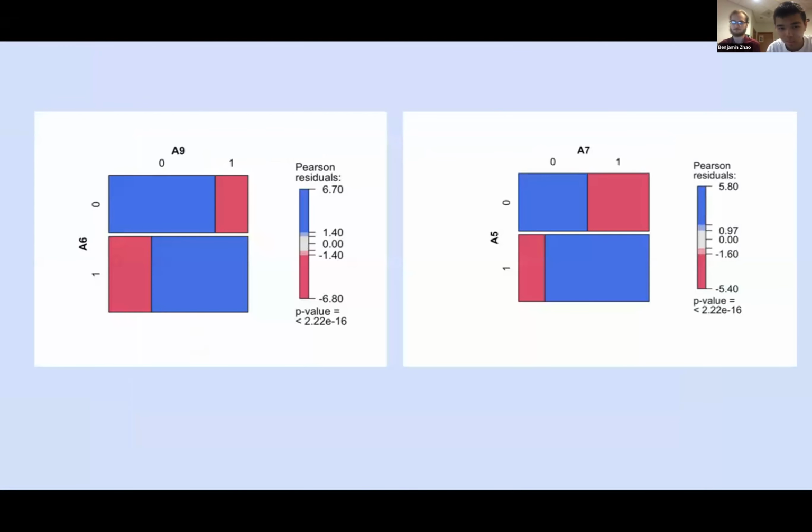So we made some contingency plots. This comes from chi-square. The very saturated regions mean that there's a strong relationship between the questions. So it shows that 5 with 7, 6 with 9. The top questions are really correlated to each other.